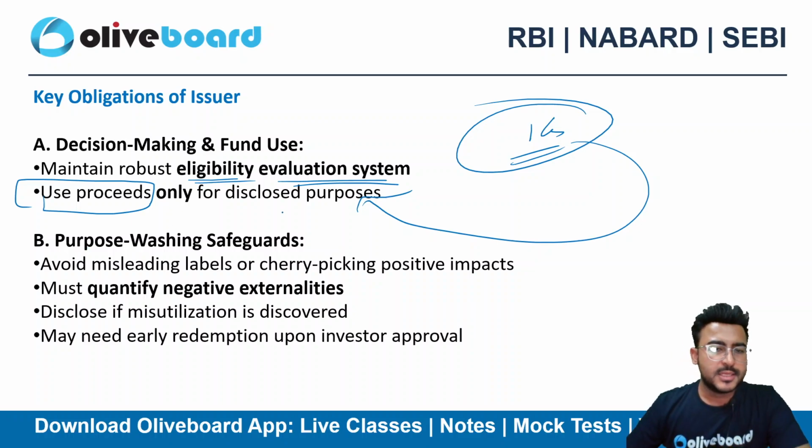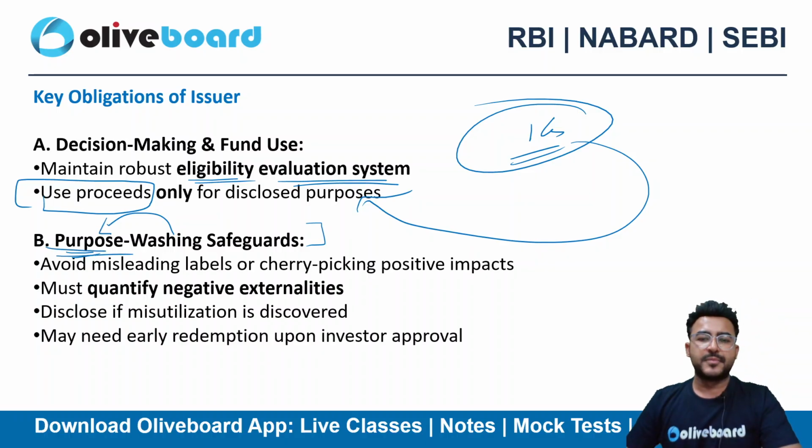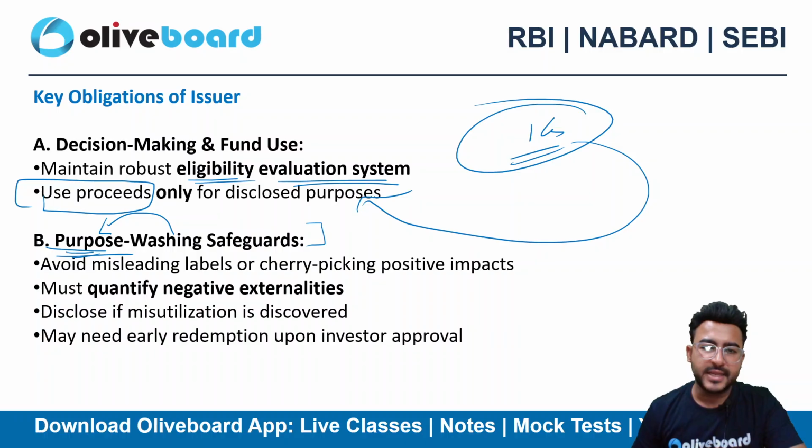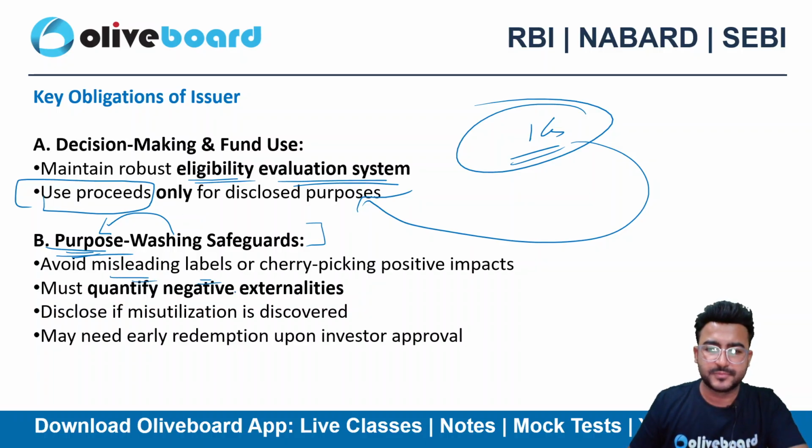Purpose washing safeguards. What do you mean by purpose washing? Something which can wash away the entire purpose, which can completely destroy it. So these kinds of purpose washing things should not happen. That's why they have clearly mentioned the safeguards as well. You need to avoid misleading labels, right? You must quantify the negative externalities as well. Disclose if misutilization is discovered.